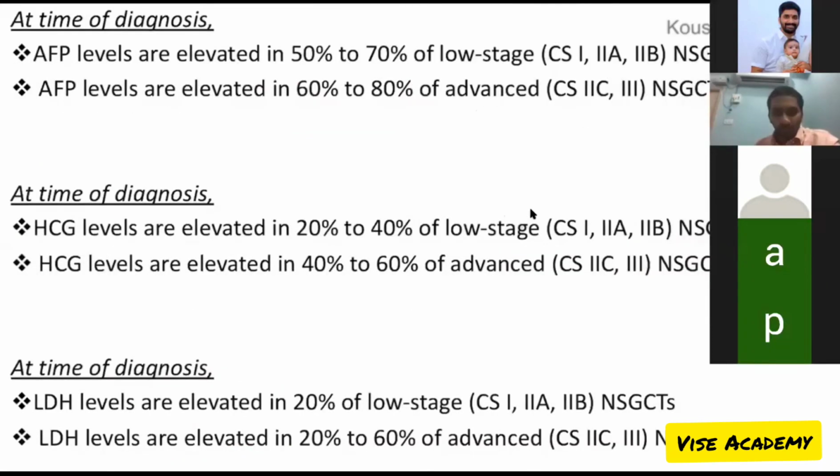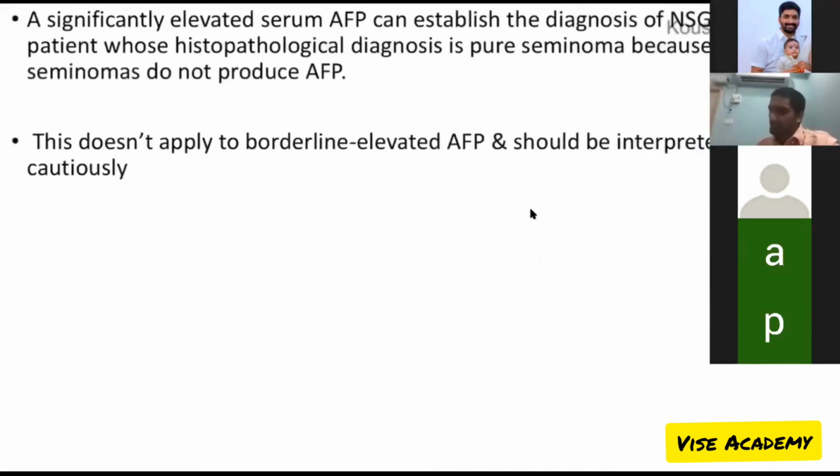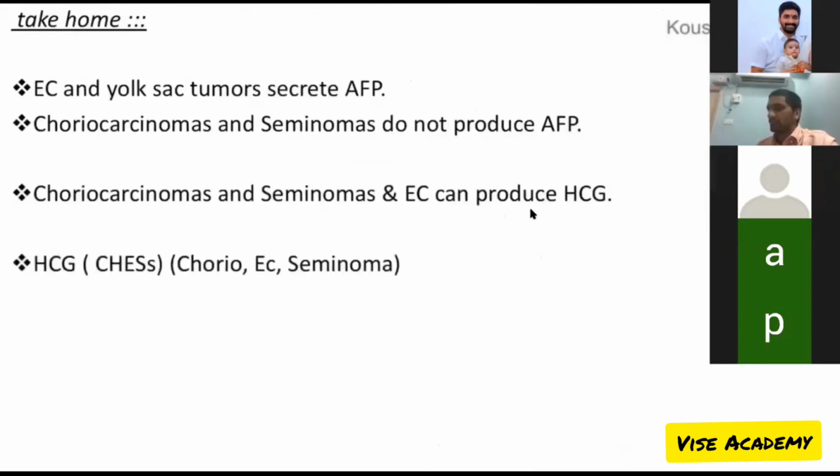So the serum tumor markers have been summarized here in percentage basis. You just learn this one by heart. The take-home message is that embryonal carcinoma and yolk sac tumors secrete AFP. Choriocarcinoma